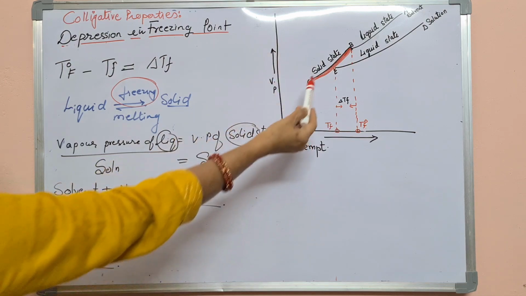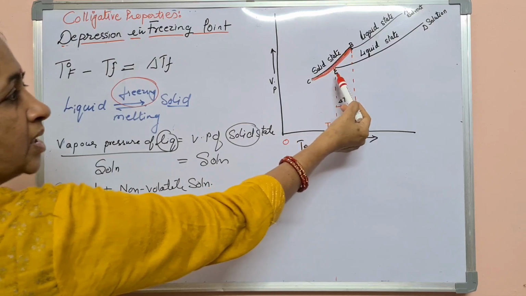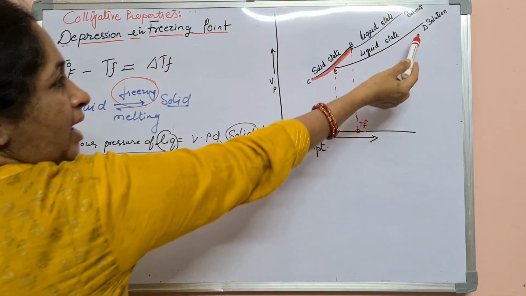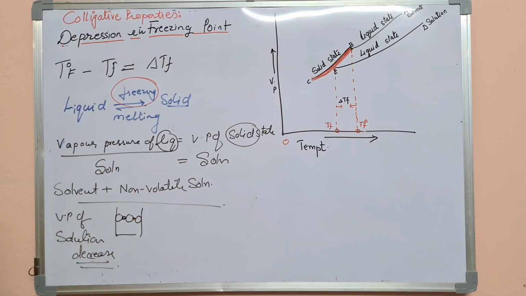Now the next line, D and E, you see this is the line for the graph of the solution.